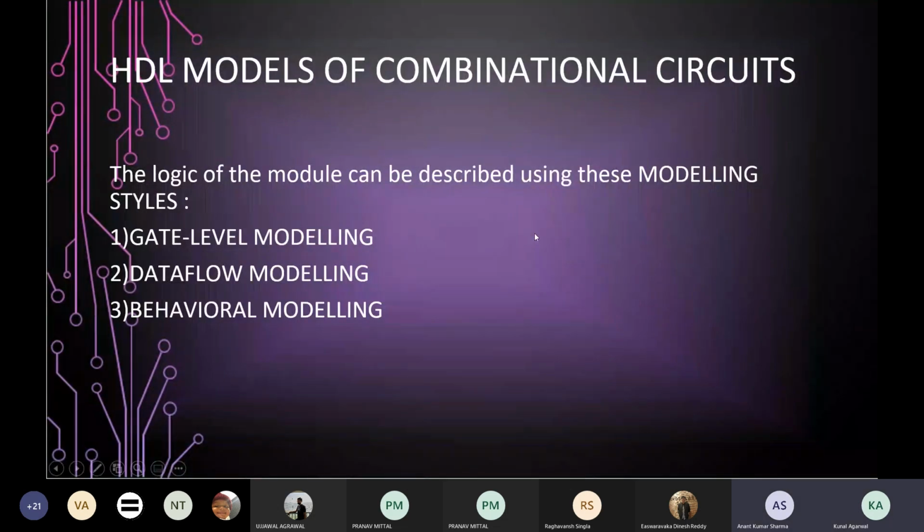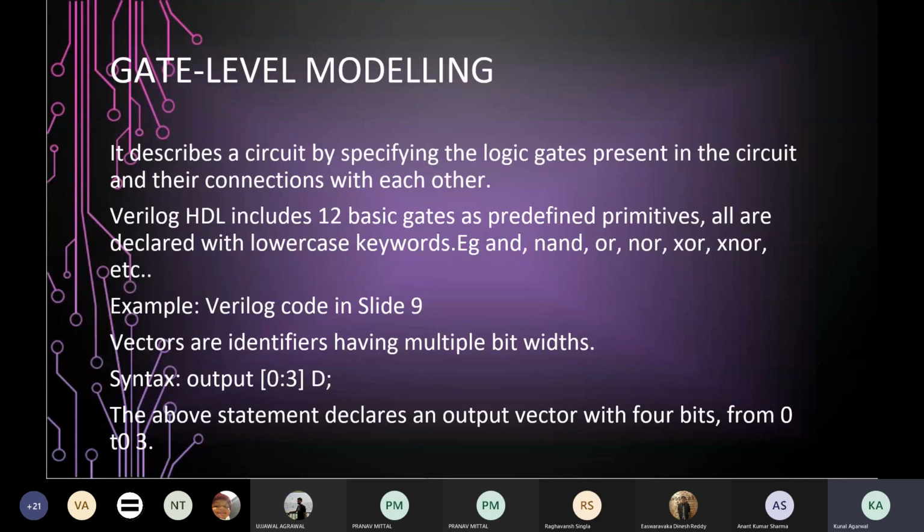Now we will be discussing the various modeling styles. In Verilog, we have basically three different modeling styles, namely gate level, data flow, and behavioral. The first two, gate level and data flow, are used mainly in the case of combinational circuits, whereas the third one, behavioral, will be used in the case of sequential circuits. So let's move on to gate level modeling.